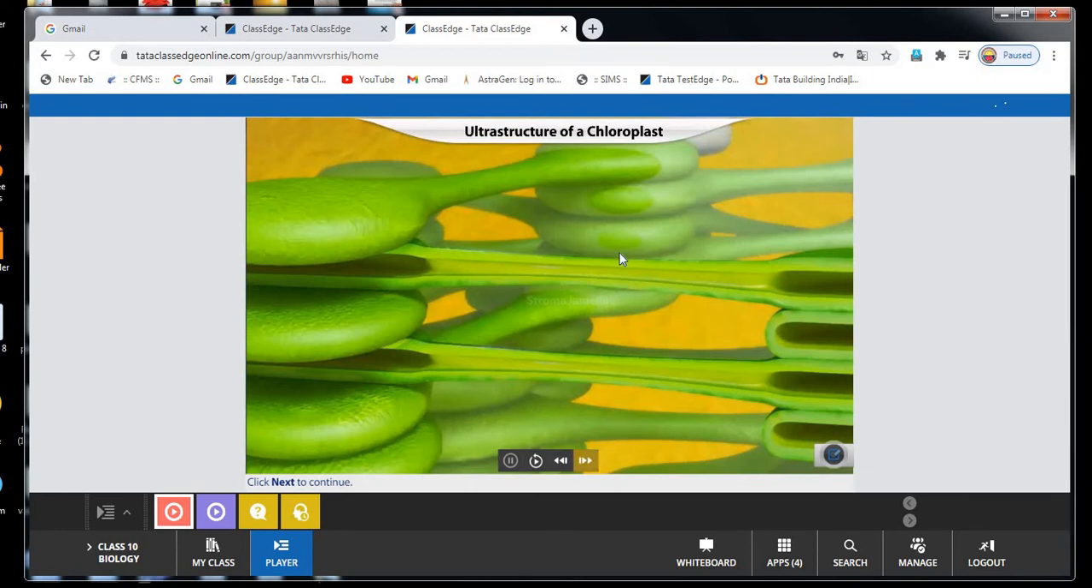Next, chloroplasts are green in color due to the presence of a pigment called chlorophyll. Chlorophyll is a mixture of 4 different pigments: chlorophyll A, chlorophyll B, carotene, and xanthophyll. Chlorophyll A is responsible for the blue green color, chlorophyll B yellow green, carotene orange, and xanthophyll yellow. Let me ask you some questions about pigments.